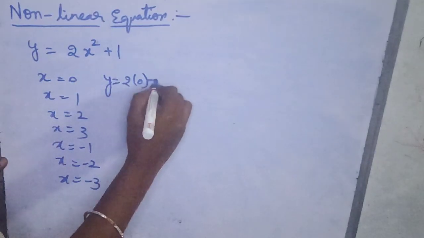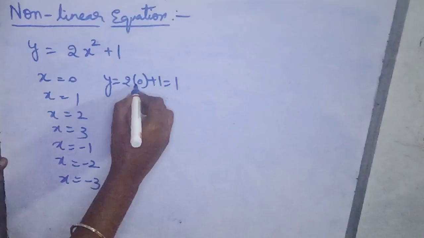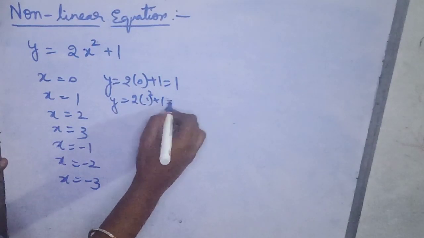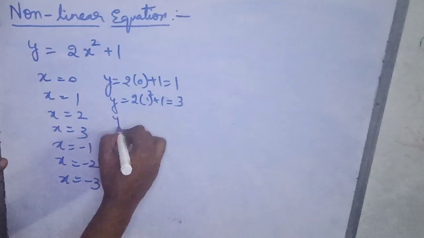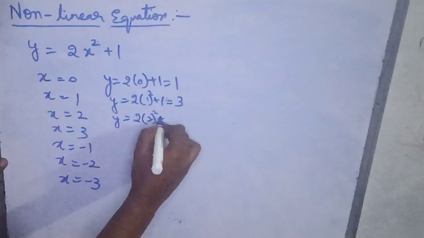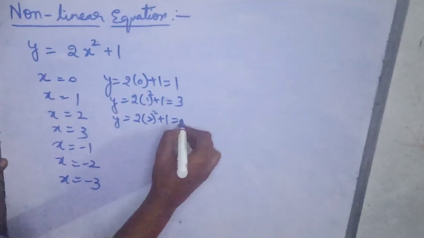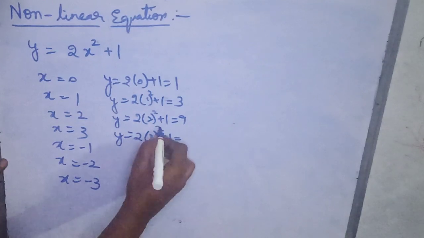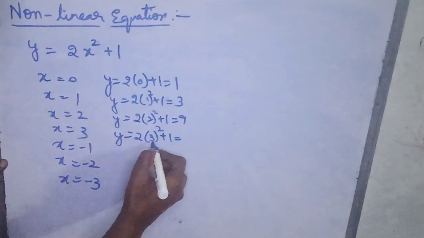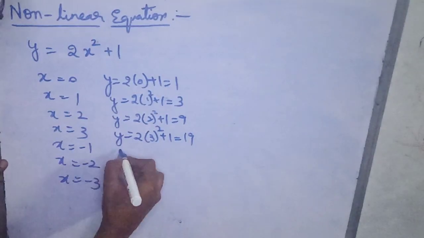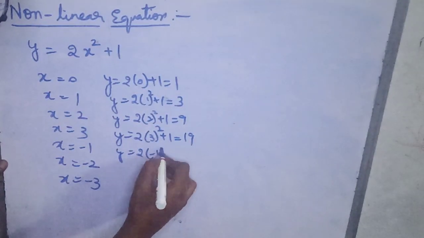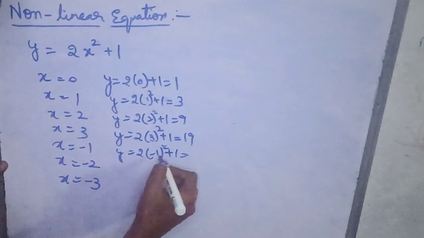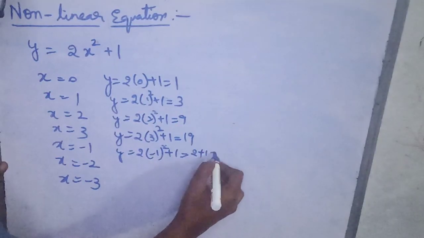2 into 0 plus 1, 1. Y is equal to 2 into 1 square plus 1, 2 into 1 plus 1, 3. Then 2 into 2 square plus 1, 2 square is 4, 4 into 2 is 8, 8 plus 1, 9. Then 2 into 3 square plus 1. 3 square is 9, 9 into 2, 18 plus 1, 19. Then if you substitute for minus values, we get minus 1 power 2 is plus 1. Plus 1 into 2, 2. Plus 1 is 3.